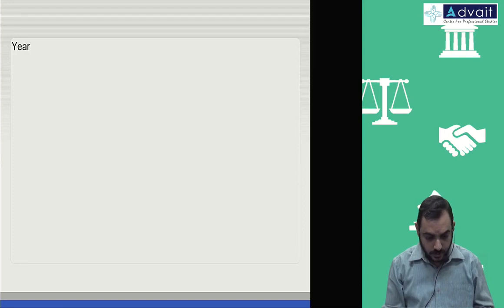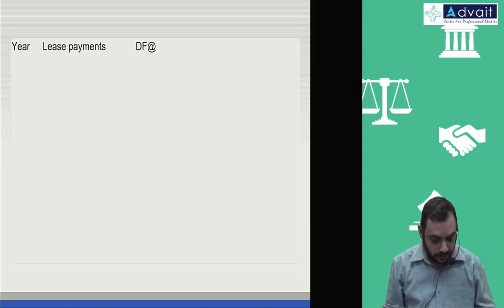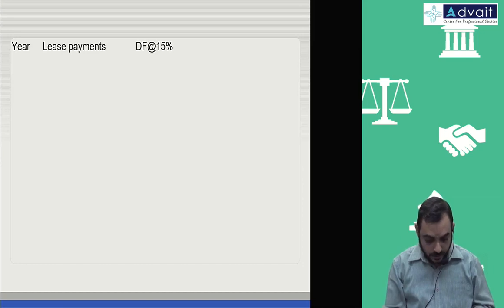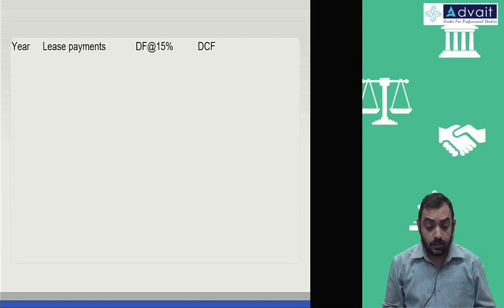So here, lease payments, discounting factor at the rate of 15% and discounted cash flow. Year, how many years are there? 5 years. Again assuming at the end of every year.